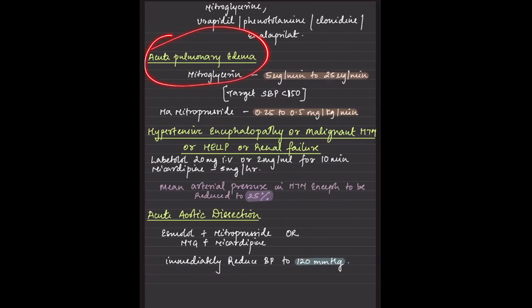Coming to acute pulmonary edema, in acute pulmonary edema, an NTG drip could be applied. Now, nitroglycerine is best for heart failure as well. It is best for lowering the hypertension as well. Okay, and in case of angina also. So it is best. 5 microgram per minute to 25 microgram per minute, we can help the patient with that. Or sodium nitroprusside could be used.